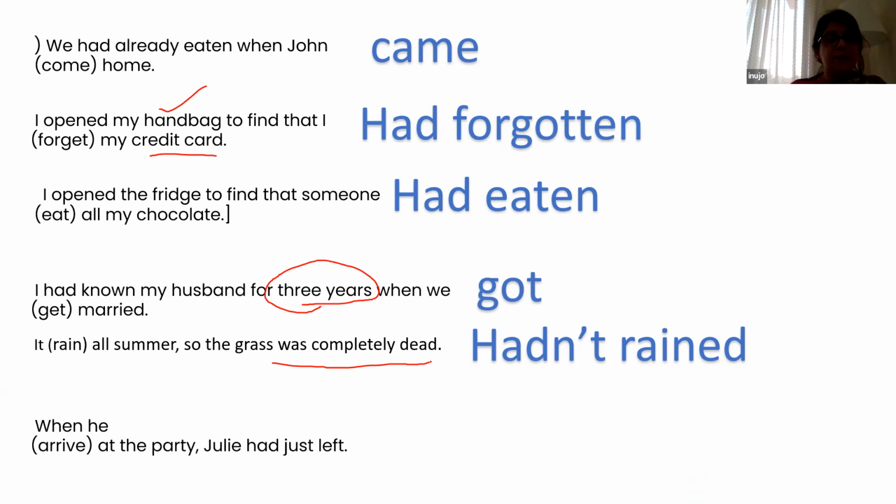When he arrived at the party, Julia had already left. So when he arrived at the party, Julia had left. Okay. Here it will be simple past tense. When he arrived at the party, Julia had left.